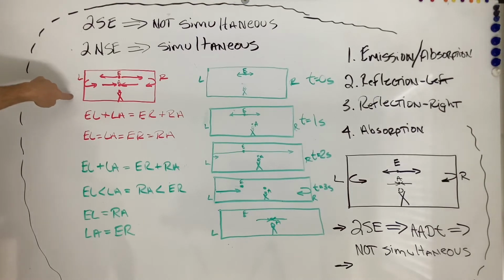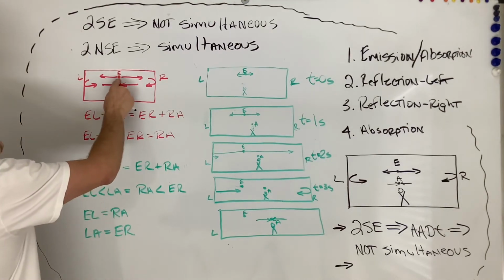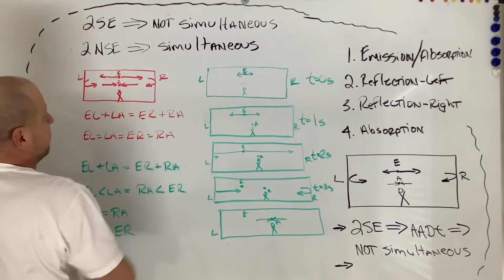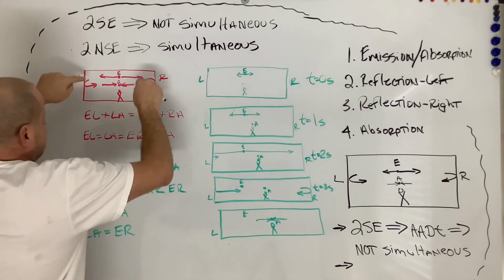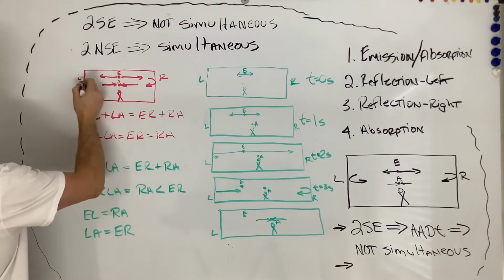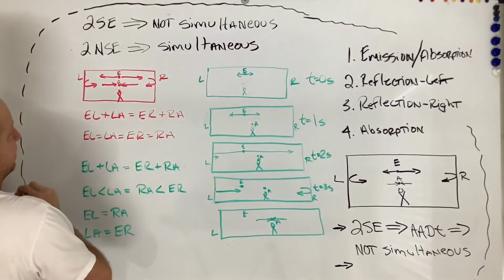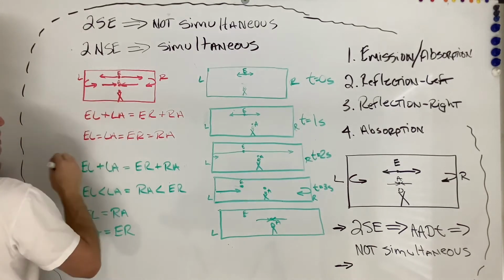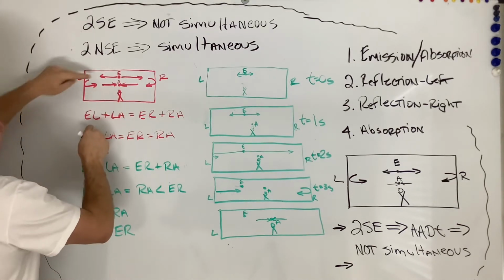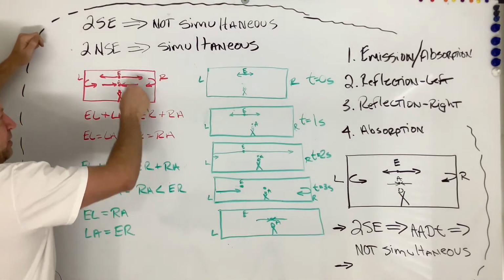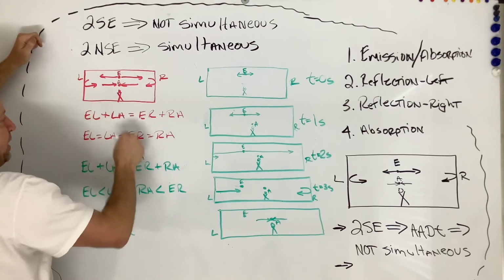So here's our stationary guy. We're going to emit our light from the center of our reference frame. Light goes at the same speed in both directions. So it goes from E to L, and then it goes from L to A. So the total distance is E to L, L to A. And since it's the same distance over here, it goes from E to R and then R to A.